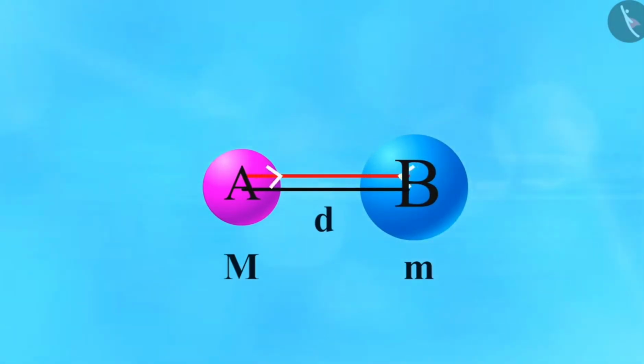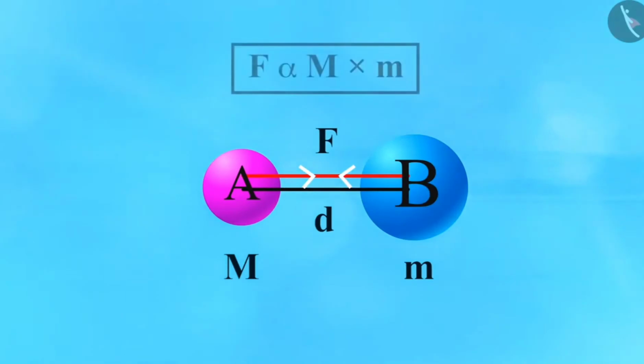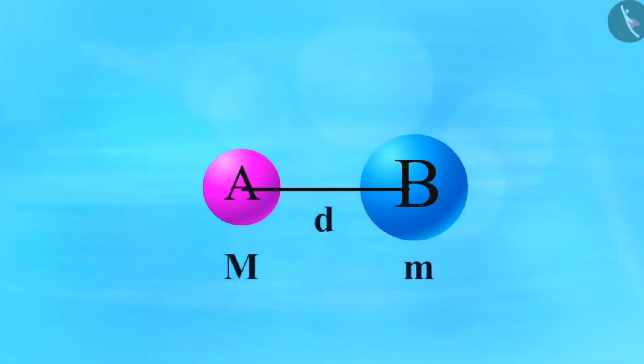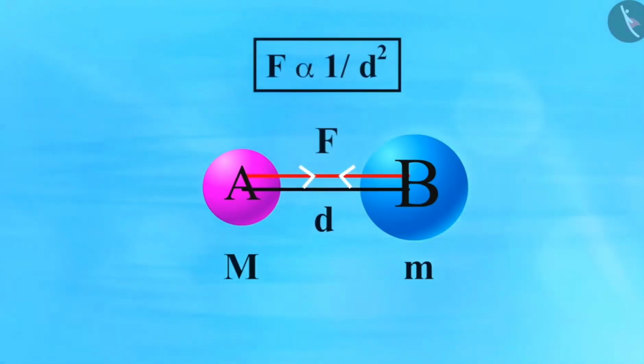Let the force of attraction between A and B be F. According to the universal law of gravitation, the force between the objects is directly proportional to the product of their masses. So, mathematically we can write it as F directly proportional to m multiplied by m. Now, the force is inversely proportional to the square of the distance between the two objects, that is, F directly proportional to 1 upon d square.